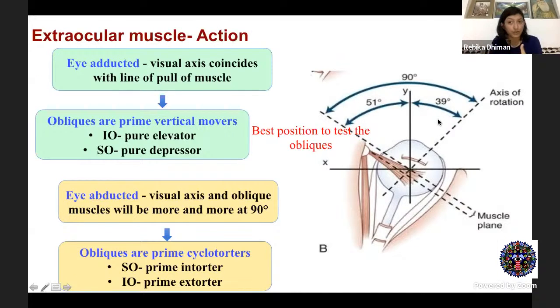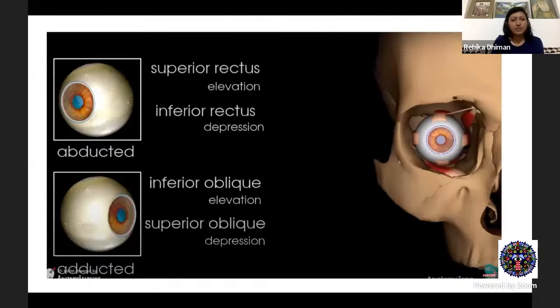better cyclotorsors, right? So the best position to test the obliques, how do you test it? We test it in adduction, because you're able to appreciate the vertical movements. The torsional movements are a little difficult to appreciate clinically, but vertical movements you can easily appreciate. So this slide is basically telling about the same thing: in abduction, the recti are the elevators, and in adduction, obliques are the elevators.